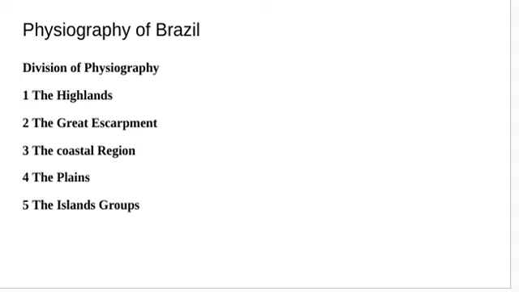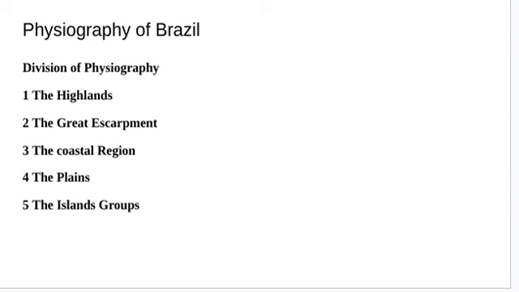So there are a total of 5 divisions in physiography. Okay, total 5 divisions. Like in India also you had seen that there are 5 divisions: the Himalayas, peninsula, coastal plains, islands. In the same way here also, the coastal plains and island groups are there. The two things that are new are the highlands and the Great Escarpment.